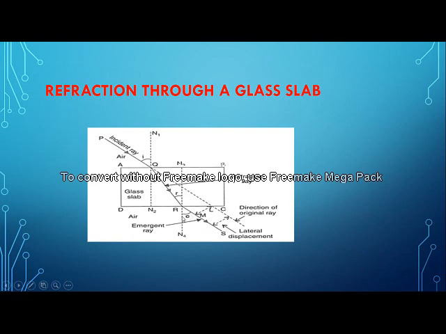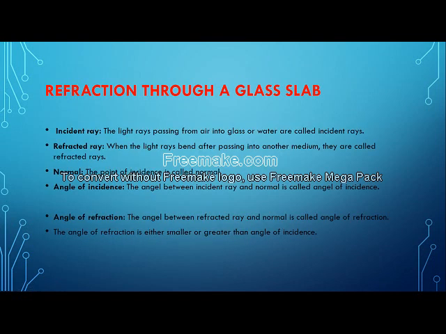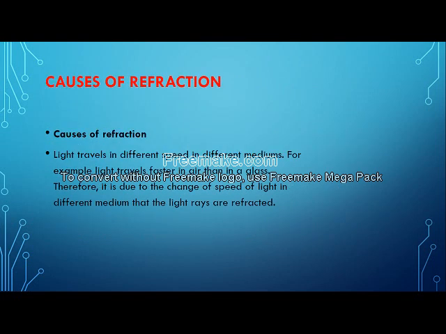Understood, children? So this is how light gets refracted in a glass slab. Incident ray, the light which enters, refracted ray, normal, angle of incidence, angle of refraction. I hope, children, you have understood the concept.